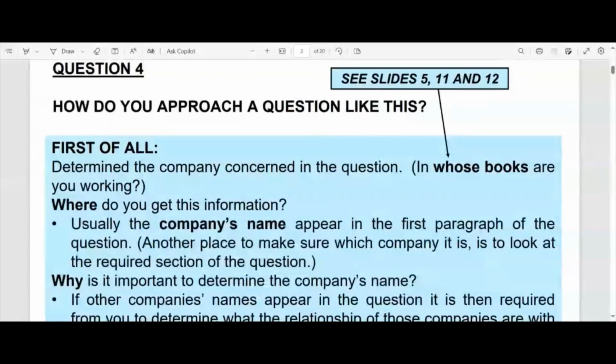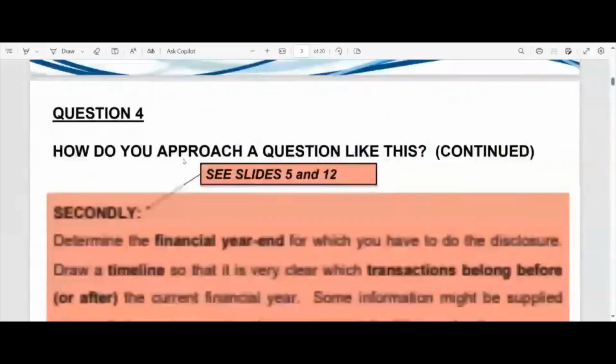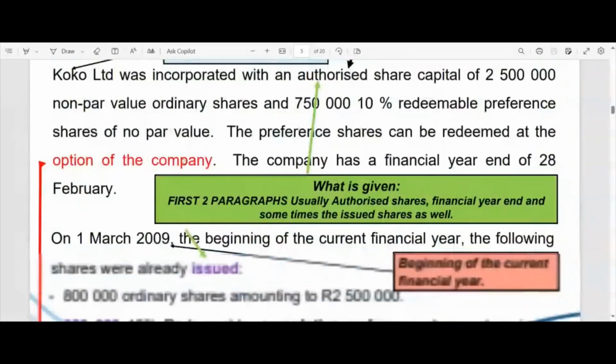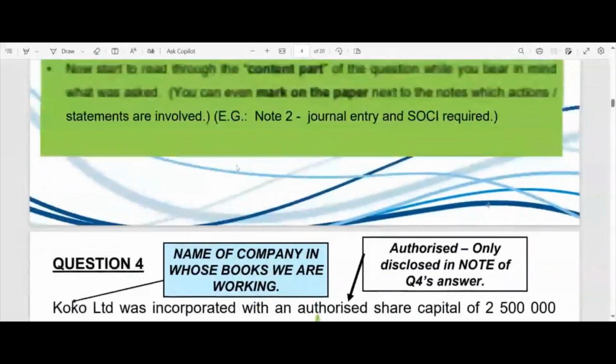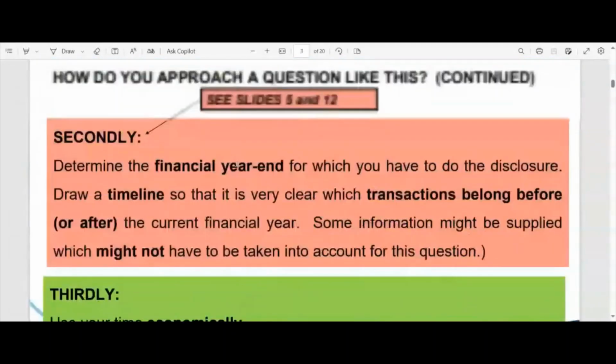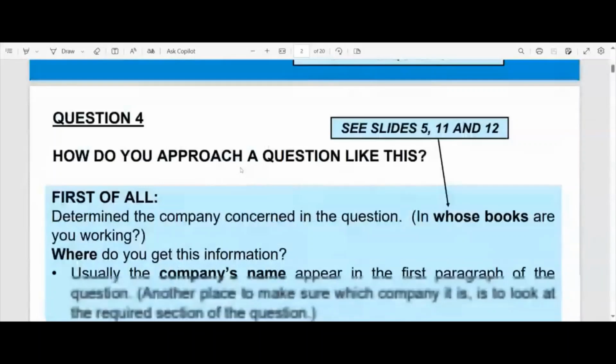It's quite a long question. Maybe I can just scroll down to the question, which I've spruced up as well. You can see it starts with Cocoa Limited was incorporated with an authorized share capital of 2.5 million non-par value ordinary shares and 750,000 10% redeemable preference shares, also of no par value. We discussed the par value issue in our very first discussion of it. Okay, so how do we approach it, ladies and gentlemen?